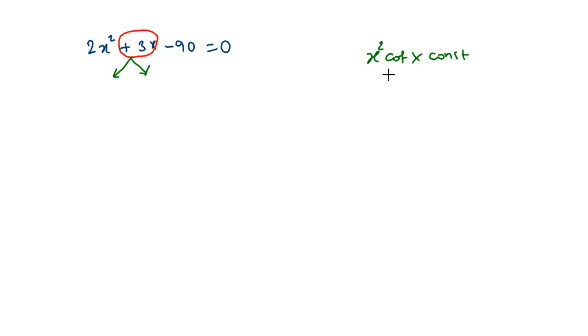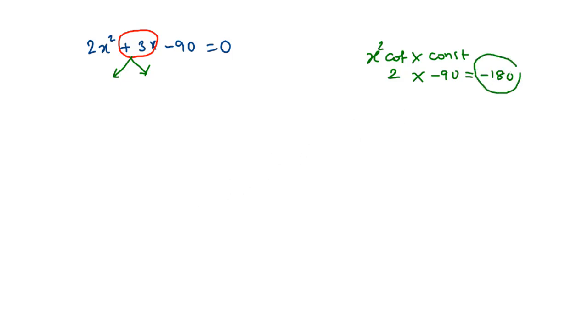So here, what is the x² coefficient? It is 2, into the constant, which is −90. So what is their product? 2 into −90, we get −180.